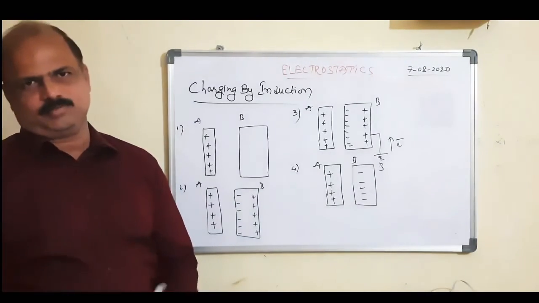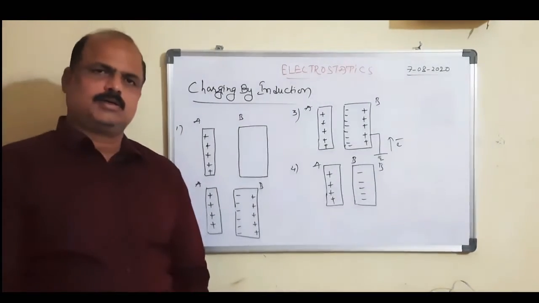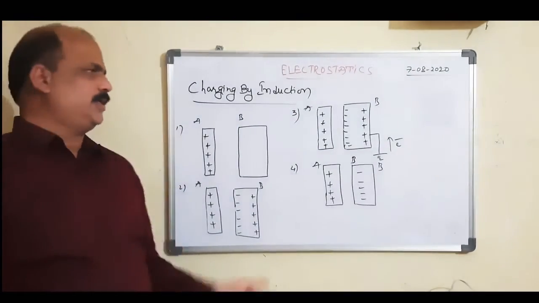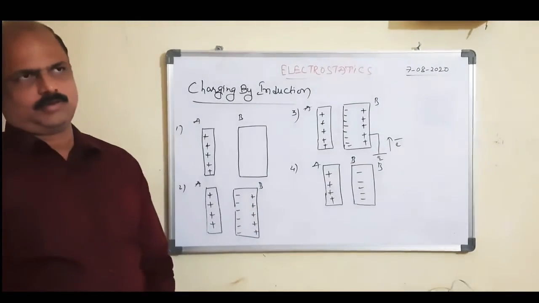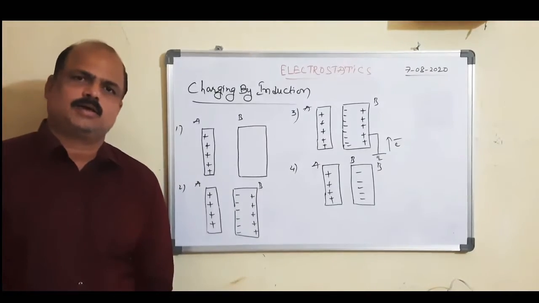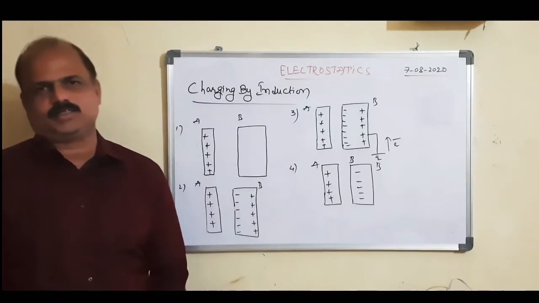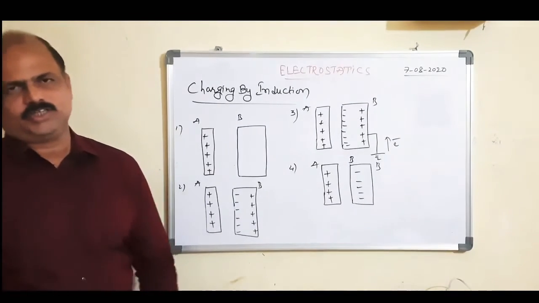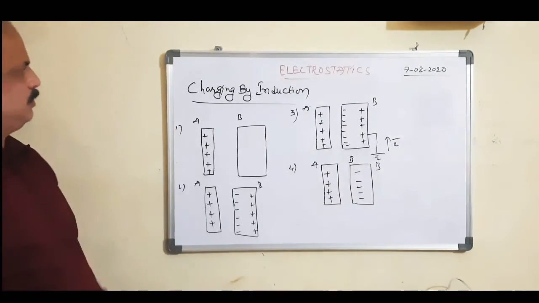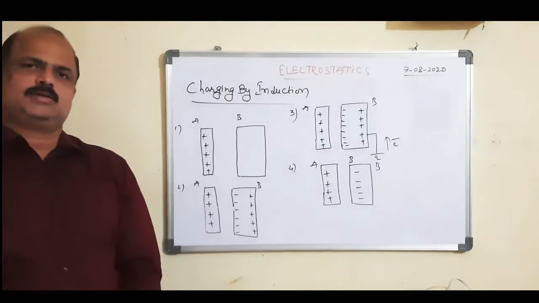Electrons drift easily, so this process takes place in conductors. But there is no net charge developed. The same charge that was present earlier is present after induction. There is no net charge developed in induction. This method is what we call charging by induction.